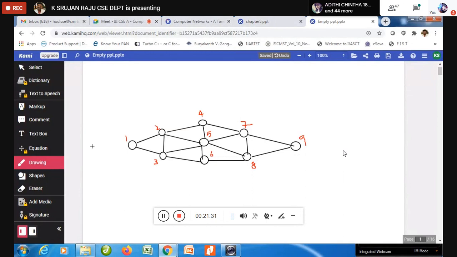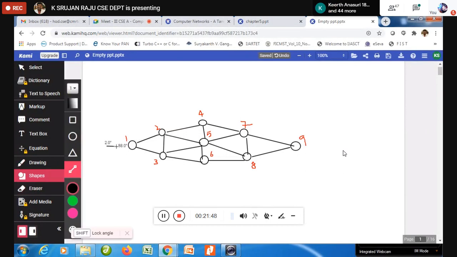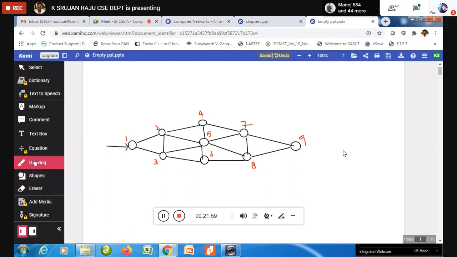Let us consider that node 1 wants to send a packet, the incoming packet. Now let us consider the packet is coming over here.